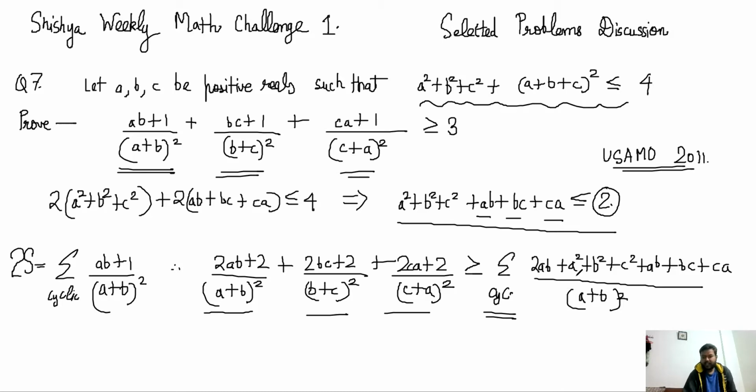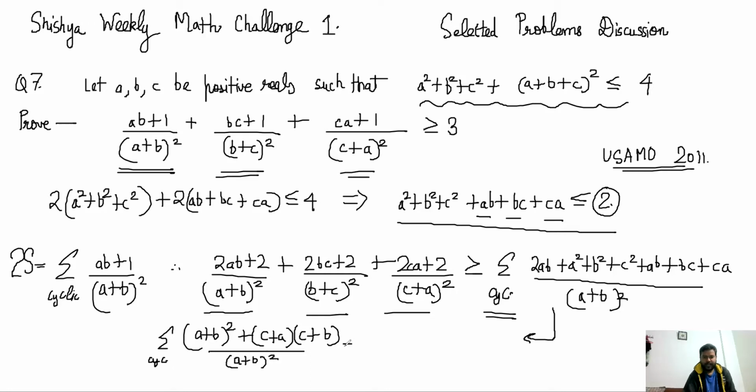Now, if you think about this particular thing, this is equal to summation cyclic of (a plus b) whole square plus (c plus a) multiplied by (c plus b), and the denominator has (a plus b) whole square. So that is simply equal to 1 plus summation cyclic.